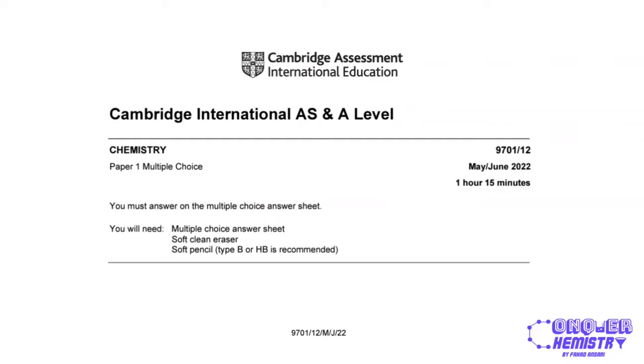So for those of you who are appearing in October-November this year or appearing next year, this will be a useful guide to what happened in the first paper of the new 2022 syllabus. So without further ado, let's get started.